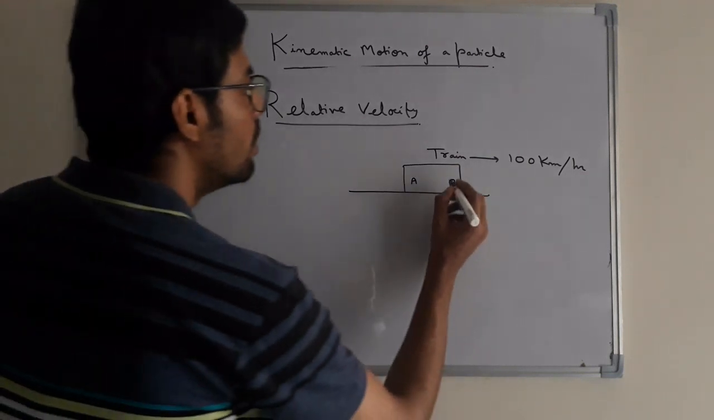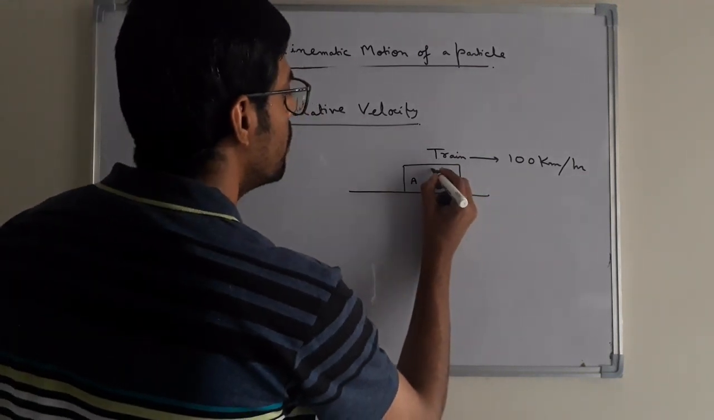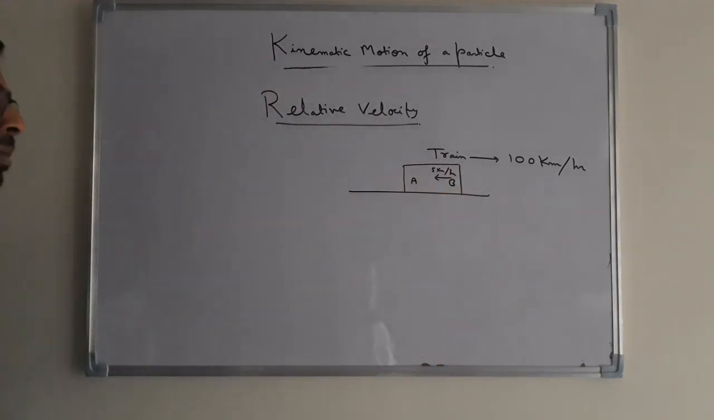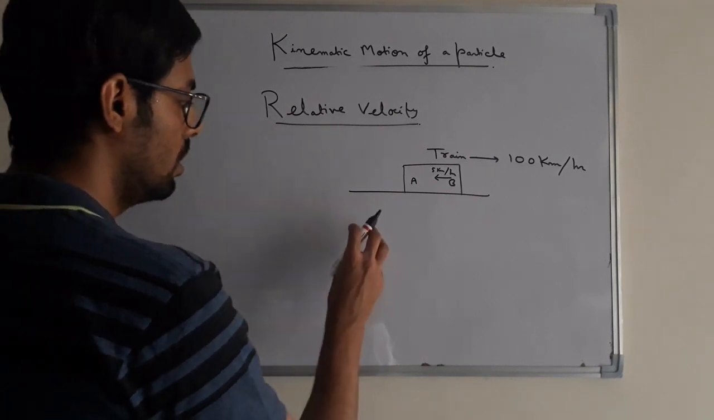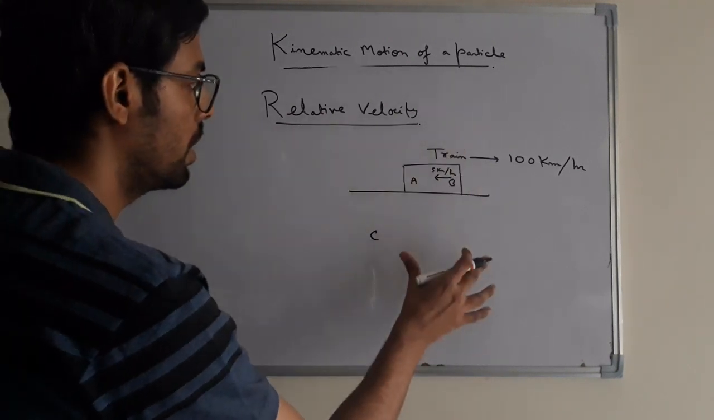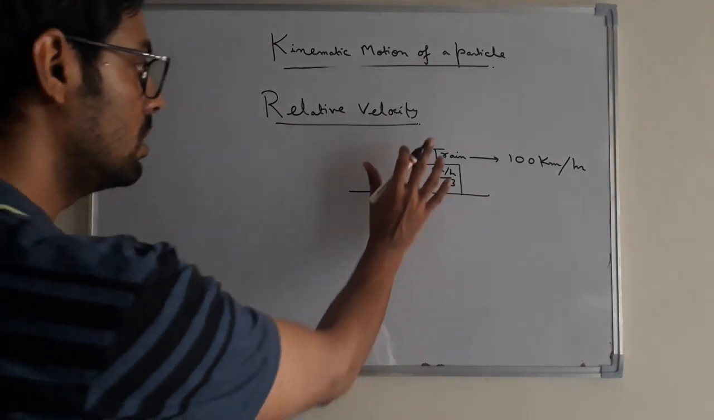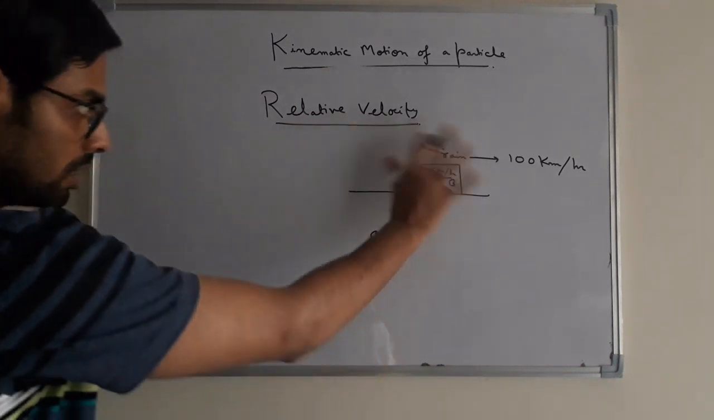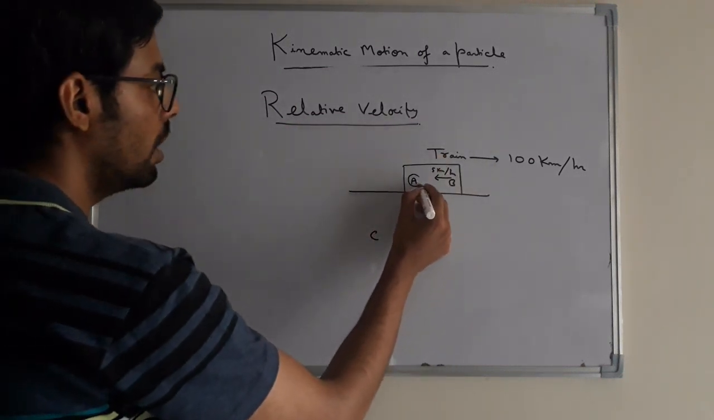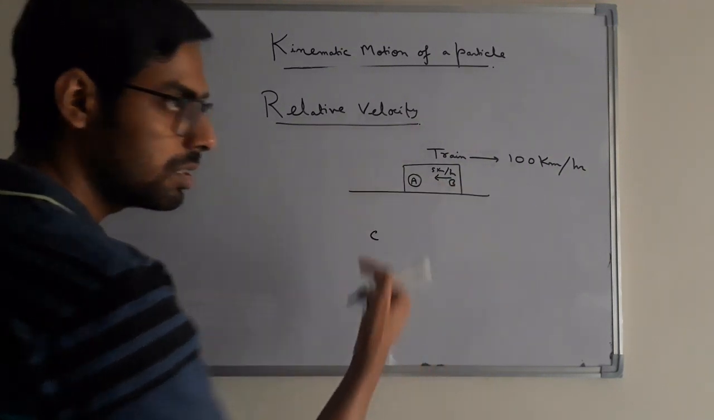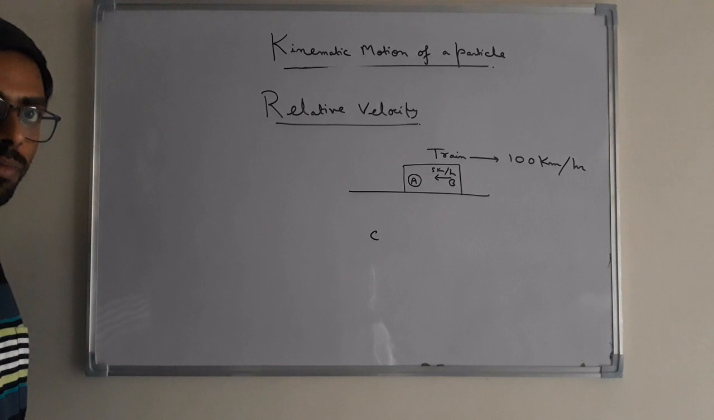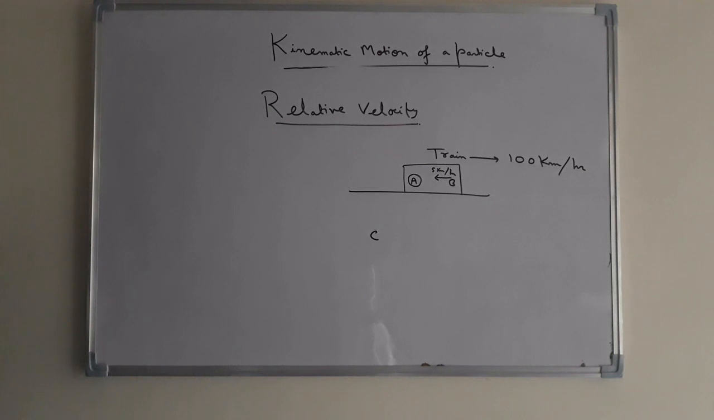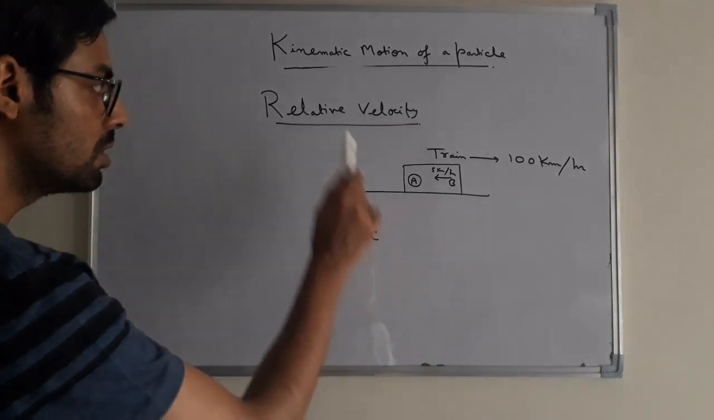Now B is running towards A at a speed of 5 km per hour, and there is another person C outside the frame of this train, outside this system. So C is standing outside the train. For A, B is running towards A at 5 km per hour. And for C, what will be the velocity of B with respect to C in this case?